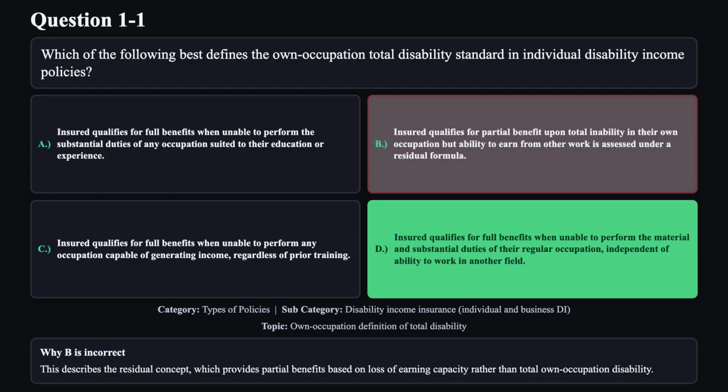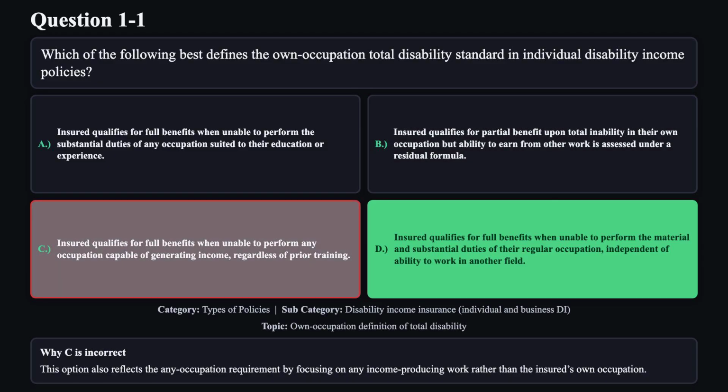Reason B is not correct. This describes the residual concept, which provides partial benefits based on loss of earning capacity, rather than total own occupation disability. Reason C is not correct. This option also reflects the any occupation requirement by focusing on any income-producing work rather than the insured's own occupation.